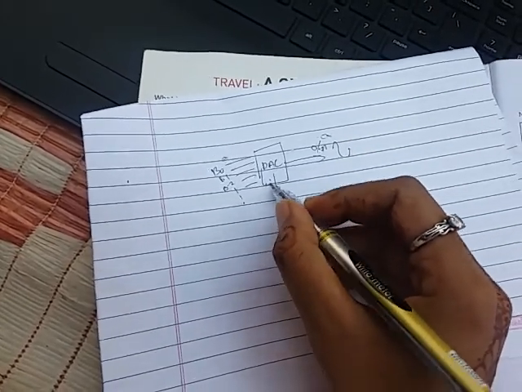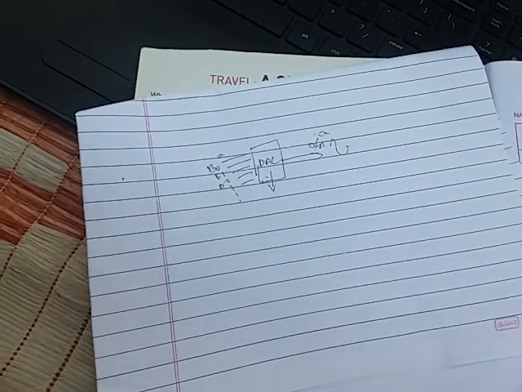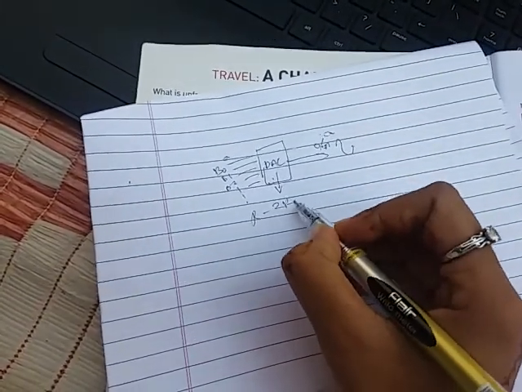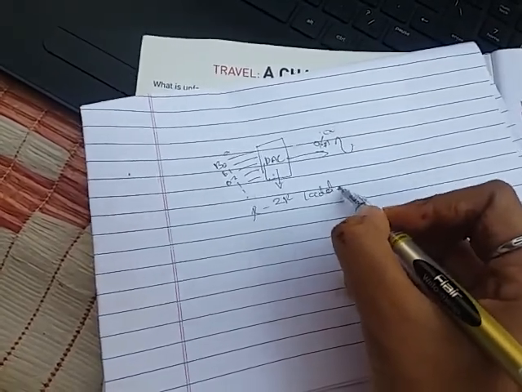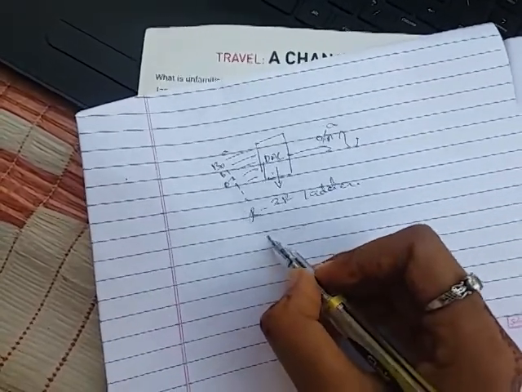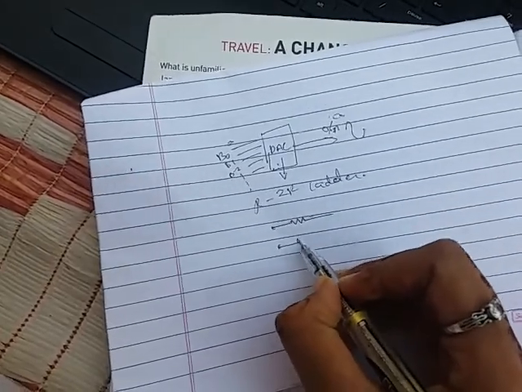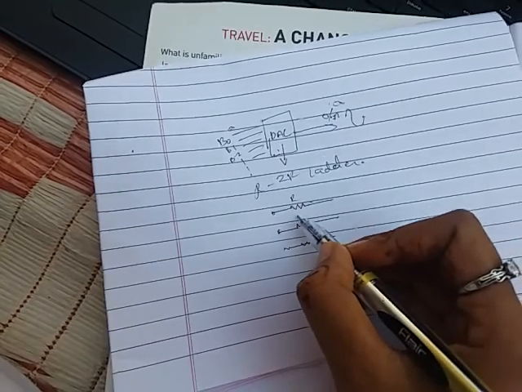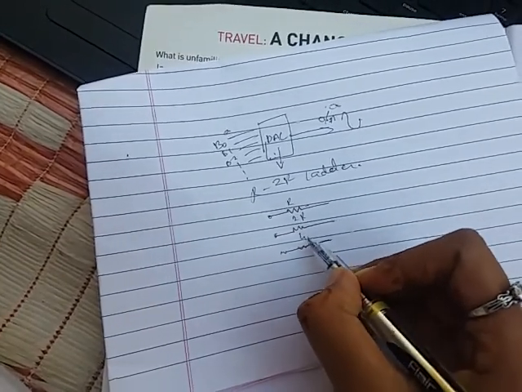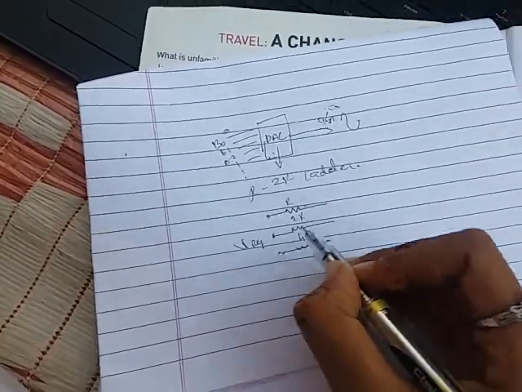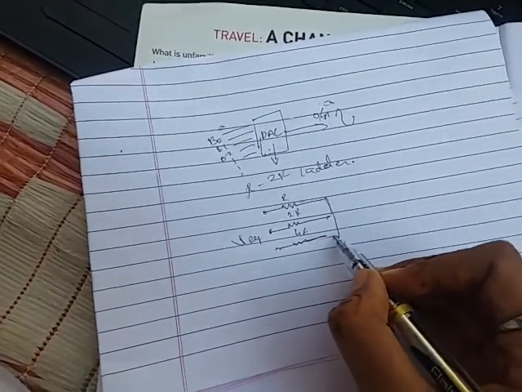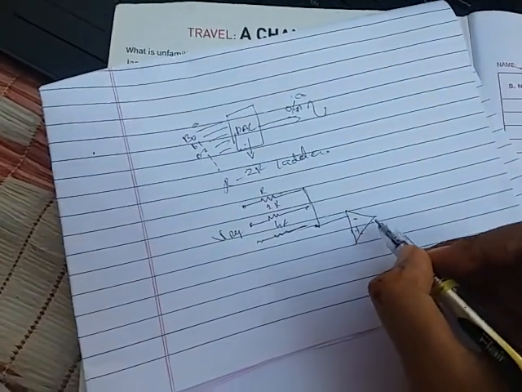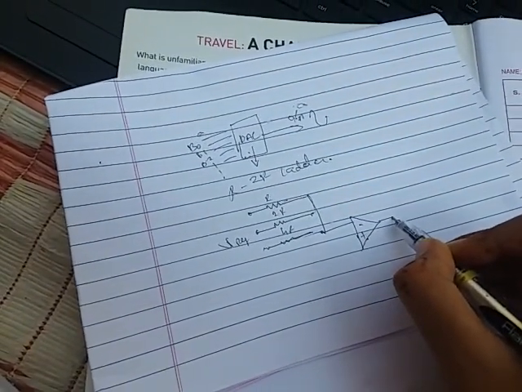This DAC may be an R2R ladder circuit, or a parallel resistor circuit. What is the parallel resistor circuit? I will show it here. It is parallelly connected resistances which add up the resistance value. This may be R, this may be 2R, 4R, and these are the reference voltages. Together it is connected to the op amp, operational amplifier, to get the analog output.